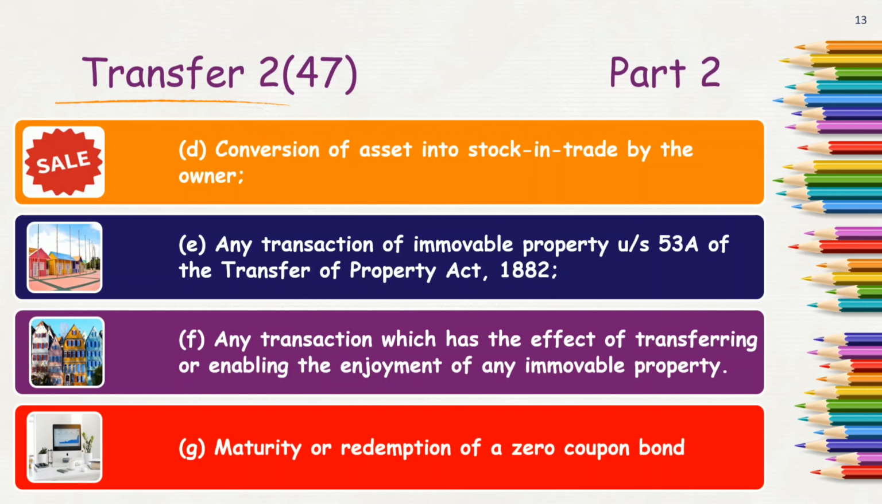And the last is maturity or redemption of zero coupon bonds. So when zero coupon bonds are being matured or they are redeemed by the issuing authority, then such an activity or such a transaction is also termed as a transfer.